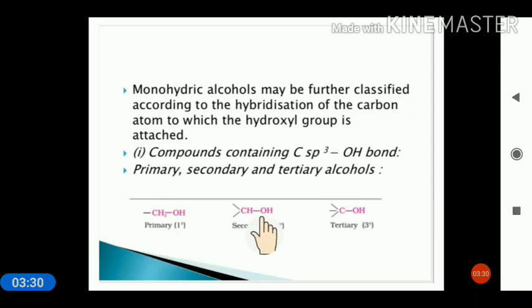If it is bonded to two other carbon atoms, then it is 2 degree or secondary. If it is bonded to 3 other carbon atoms, then it is 3 degree or tertiary.